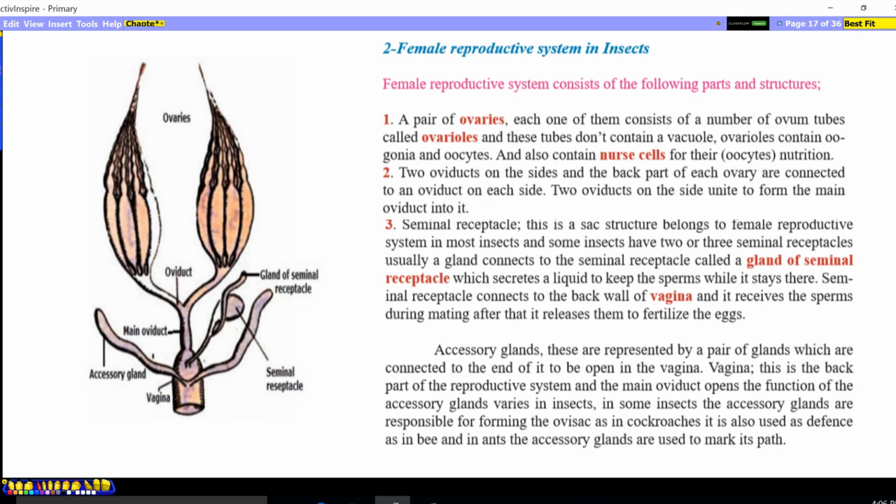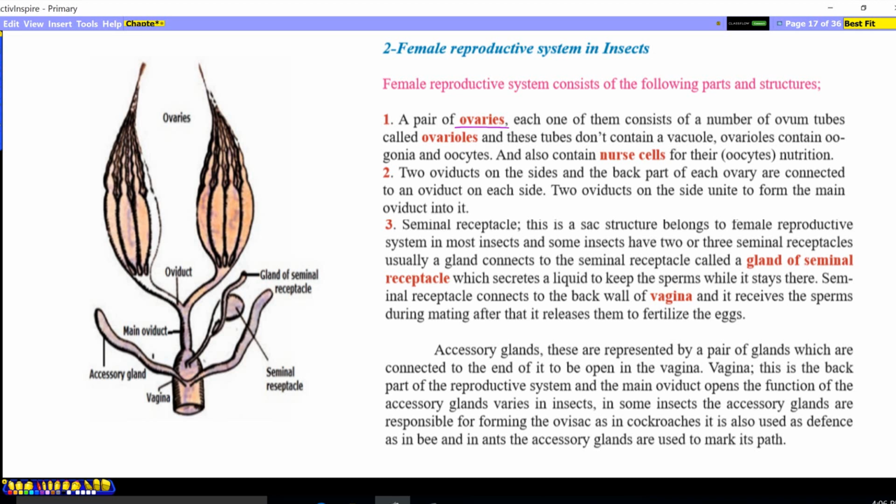The female reproductive system in insects. The drawing of the male and female reproductive systems in insects is included in the exam, from planaria, earthworm, insect and frog. Planaria is included also, but the most frequently asked question is the drawing of the male or female reproductive system in insects. The female reproductive system consists of the following parts and structures: a pair of ovaries.